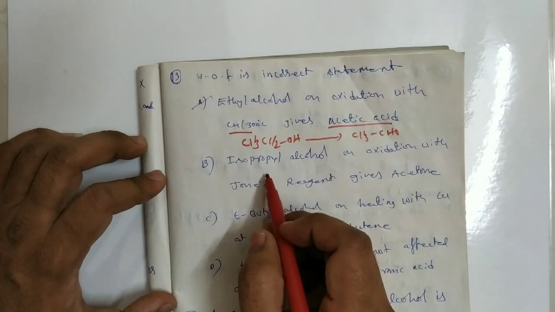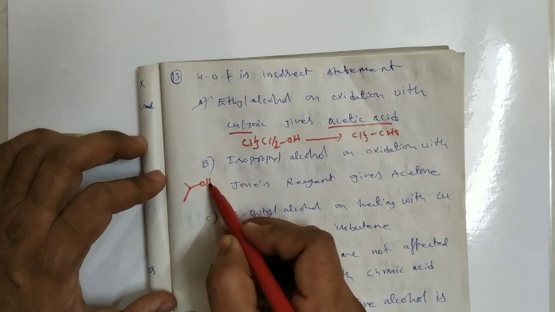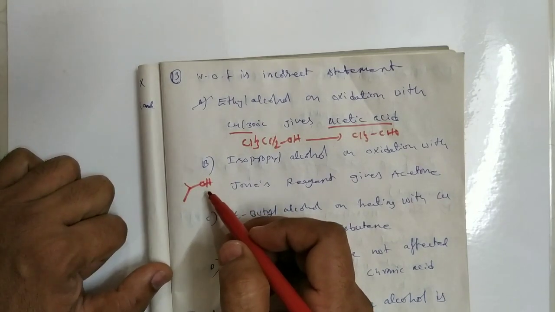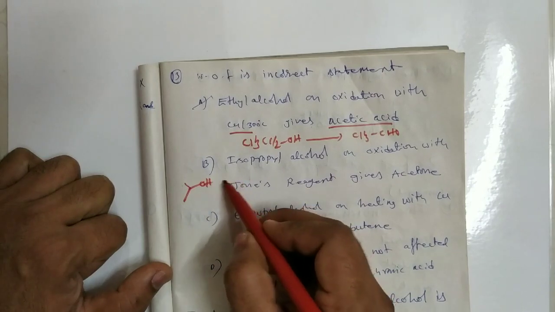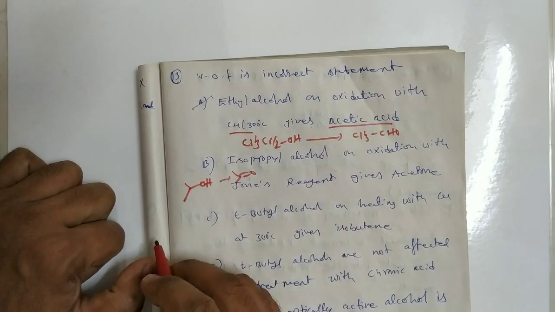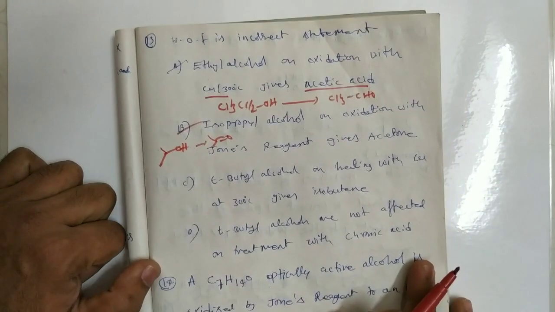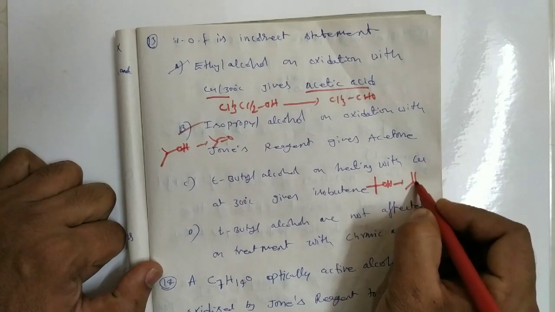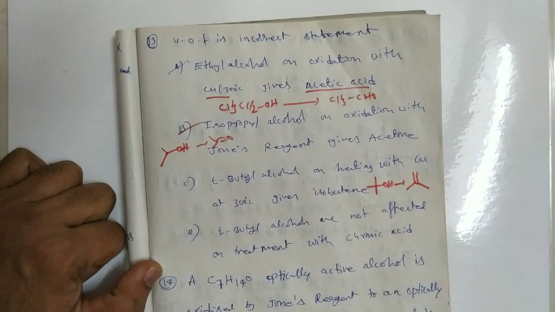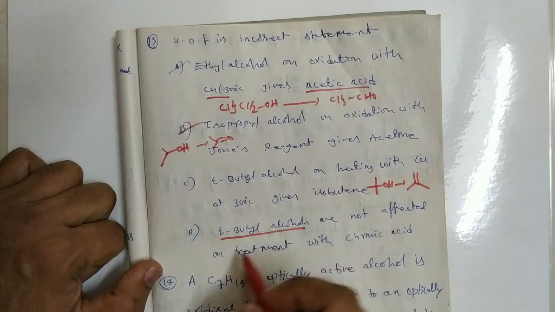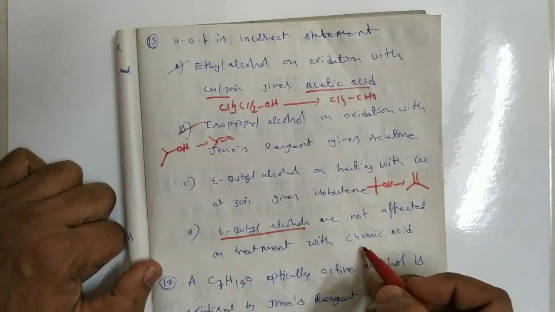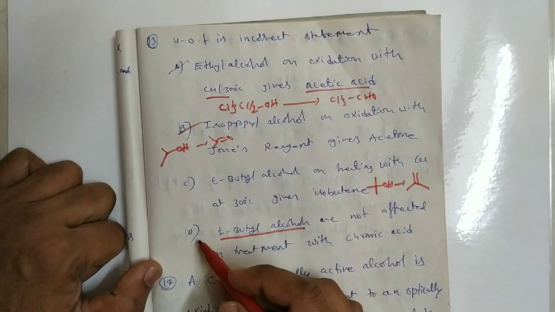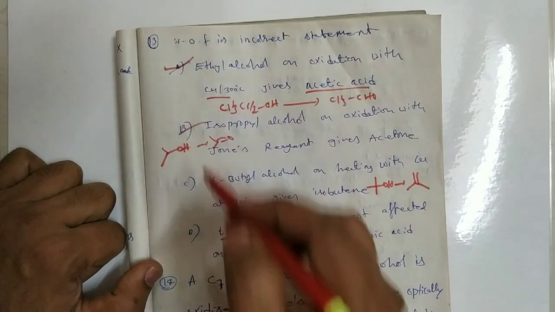Next, isopropyl alcohol on oxidation with Jones reagent. Jones reagent is nothing but CrO3, aqueous H2SO4 and acetone, and this is converted to acetone. Okay, that is the correct option. And tertiary butyl alcohol on heating with copper at 300 degree centigrade gives an alkene. So that is also a correct option. And tertiary butyl alcohols are not affected on treatment with chromic acid. Actually, tertiary butyl alcohols are not oxidized with any oxidizing agent, that means KMnO4 or chromic acid. So it is also a correct option. That means the incorrect option is 1.